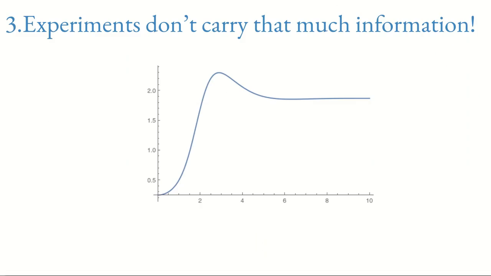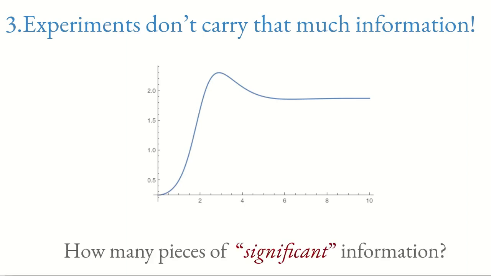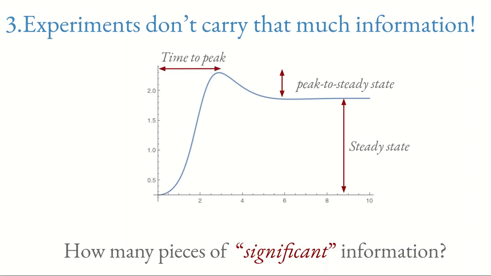Reason number 3: the experiments don't carry that much information. Take a look at this graph. This could be the time course of a bacteria evolving over time in the gut. Now, ask yourself this question. How many pieces of significant information are there in this picture? So let's count. Maybe the steady state is one piece of information, the distance from peak to steady state, of course the location of the peak, and the width of the peak. Okay, these are 4 pieces of information actually.